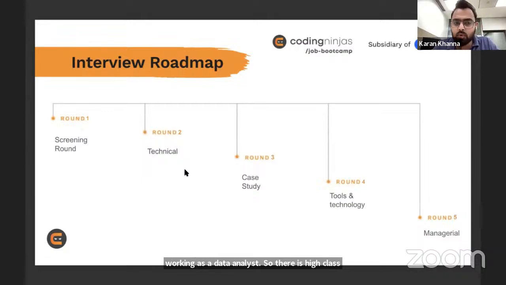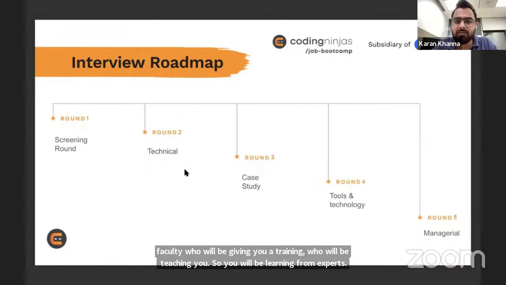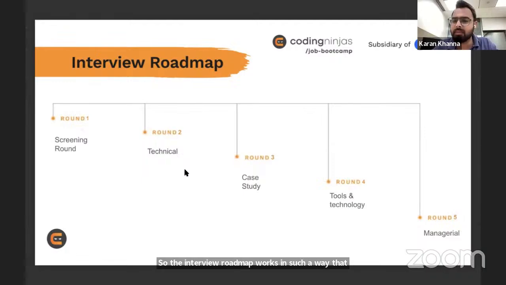The interview roadmap works in such a way that there are 5 rounds of interviews if you go with any FAANG or any good multinational company. Starting with the screening round, the first round will be the screening round, then technical round, case study, tools and technologies, and managerial round. For every given round, for every step, there is a separate interview preparation. We will be giving you proper training on how you are supposed to clear these interviews, right?